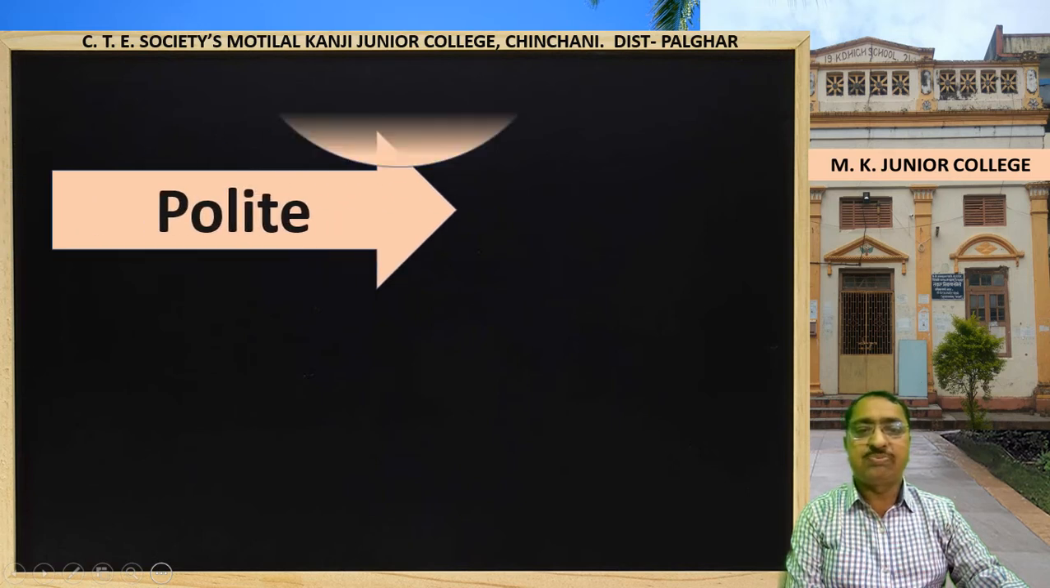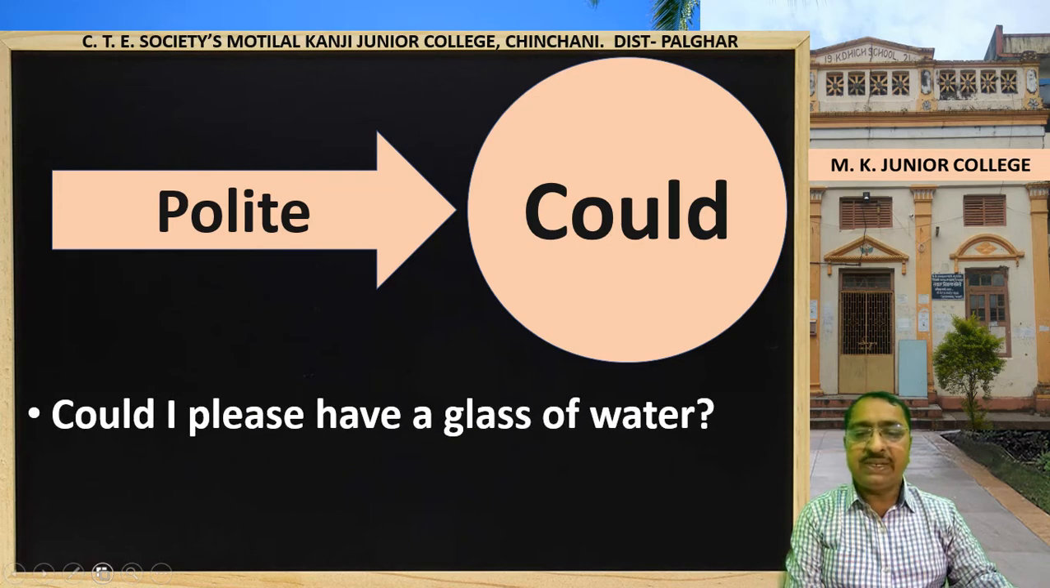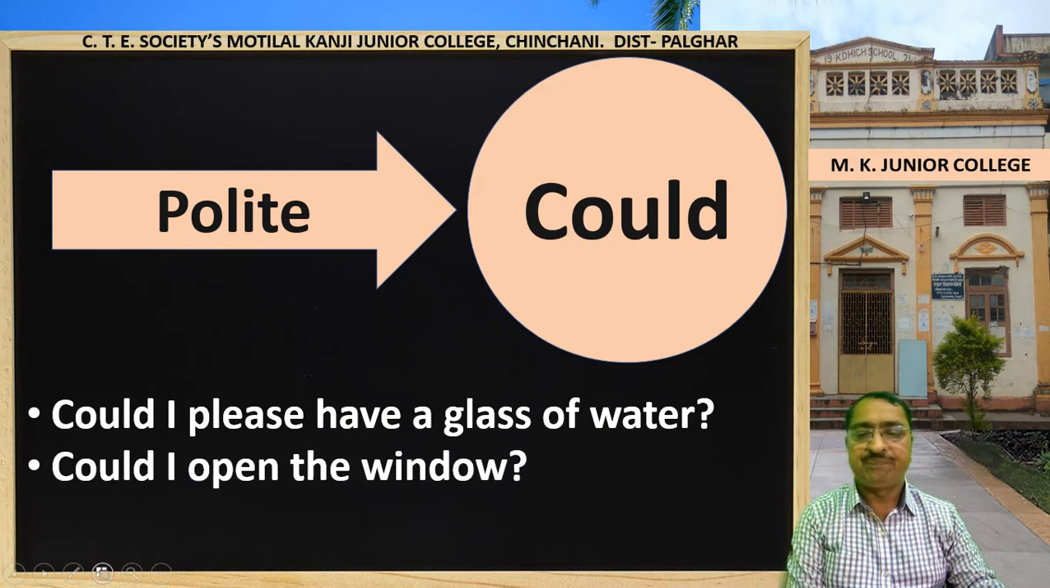Then polite use of could. Dear friends, modal auxiliary could is used to show politeness. Look at the example. Could I please have a glass of water? It is a very polite question. Could I please have a glass of water? Could I open the window? So could is used to show politeness.